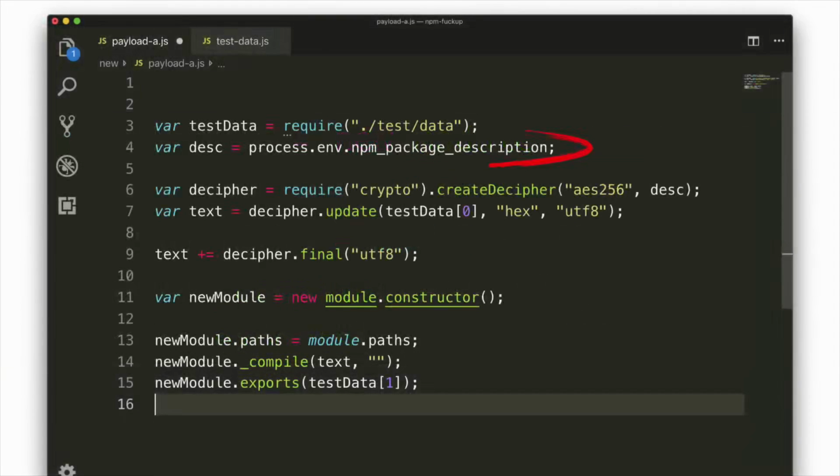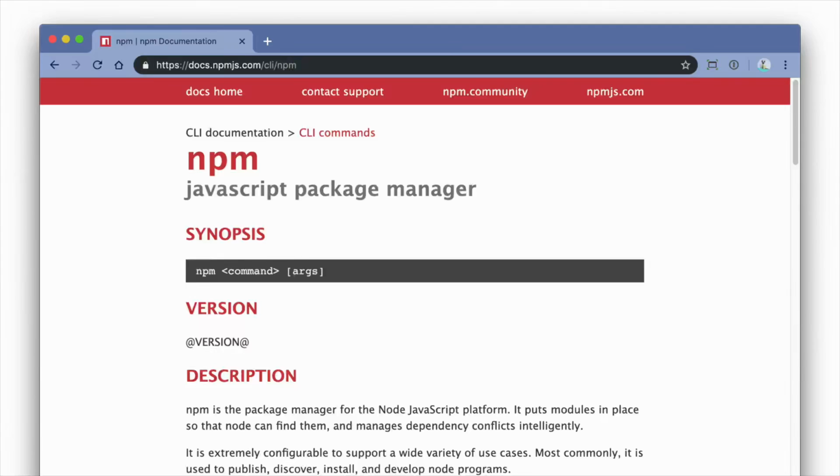So now back to where we're getting the key. We're getting this from the environment, and this requires us to dive into a little bit about how NPM works. So NPM is three things. NPM Inc. is a company. NPM, the registry, is a registry of NPM packages. And then there's NPM, which is a command line interface, which is just a tool that can pull from any registry. So NPM is a dependency manager, but it's also a task runner. And you define everything that NPM needs to deal with in a package.json file. If you've ever seen those floating around, they're freaking everywhere now. It started because of this.